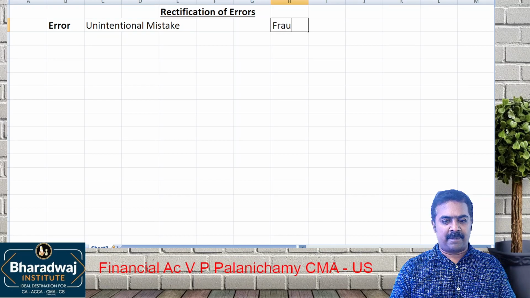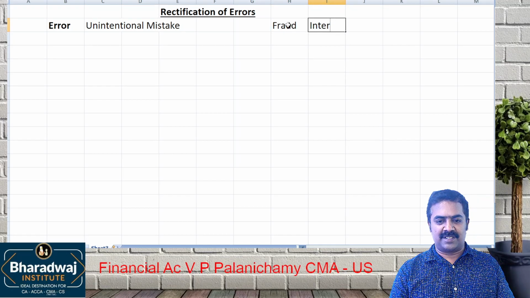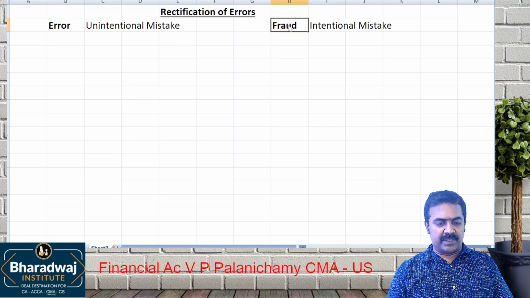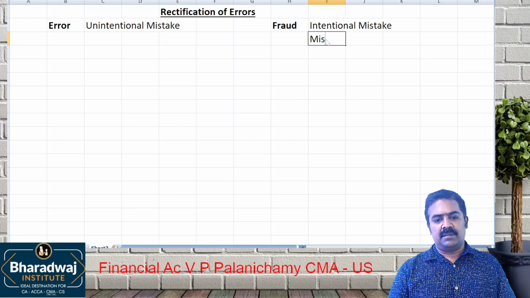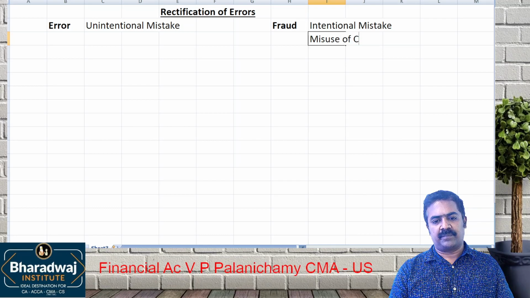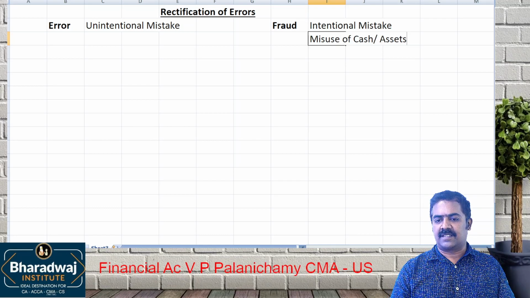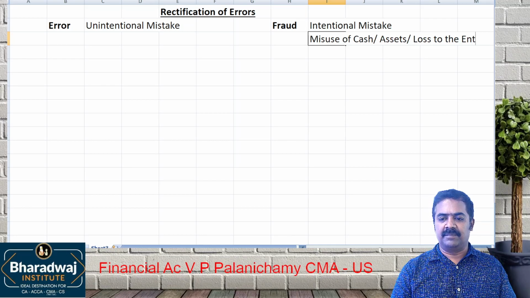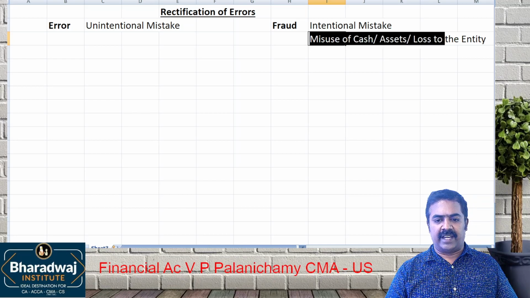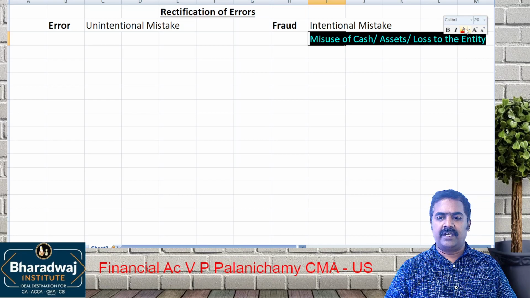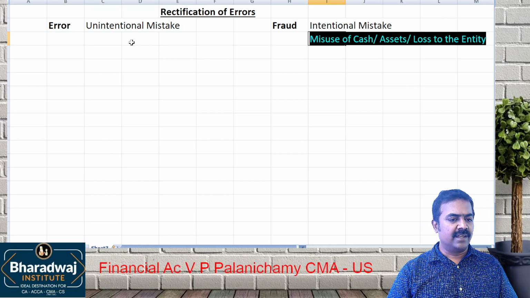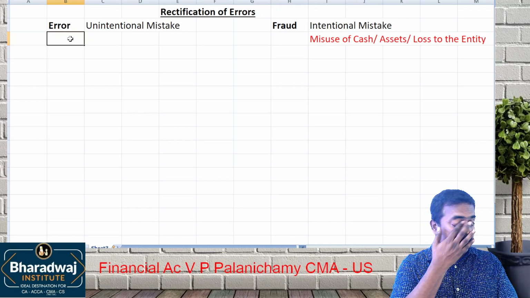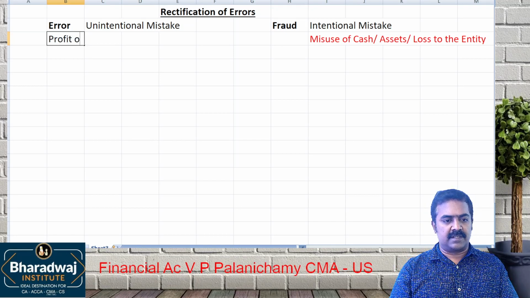What is a fraud? Intentional mistake. Okay. Consequence of a fraud will be misuse of cash or assets or loss to the entity. Okay, cash is misused, assets are misused, it will definitely result in what? Loss to the entity.